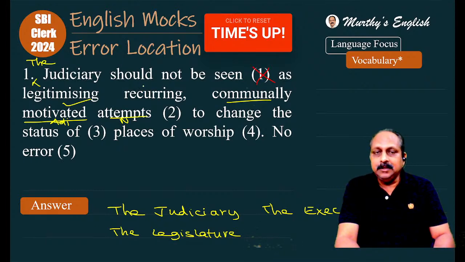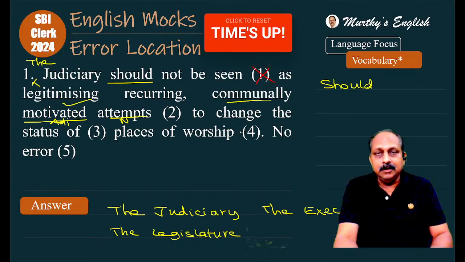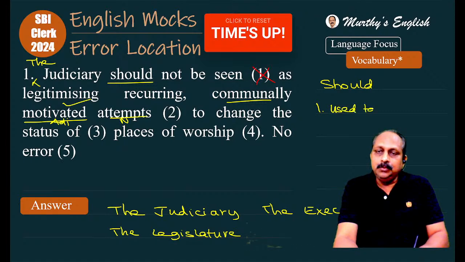But once you get the answer, you have to look at the sentence and ask yourself, what else can I learn from this question? Here, there's one important helping verb. We have covered it many a time, but still you have to recollect, then you can consolidate. The helping verb should has two functions. What is the first one? It is used to advise or suggest someone.